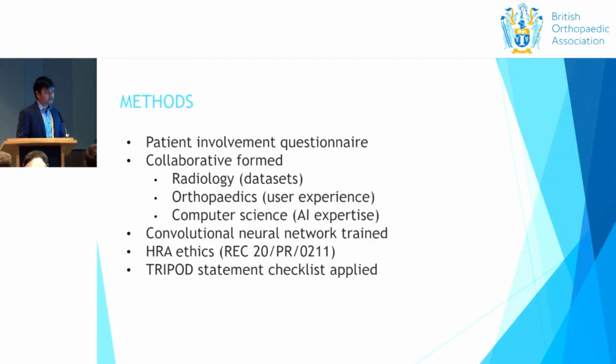The methods we employed: a patient involvement questionnaire was taken, and it was a collaborative effort from three teams: the radiology team, the orthopedics team, and the computer science team. I represent the computer science team today. A convolutional neural network was trained to recognize what is a fracture and what is not a fracture inside a given image. A HRA ethics statement has been approved, and the TRIPOD statement checklist has been applied because it's a prediction model used for diagnosis and prognosis.